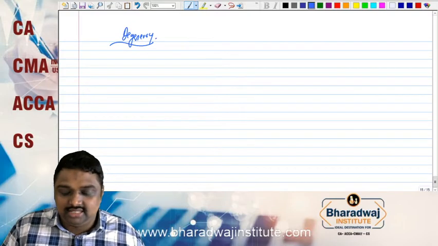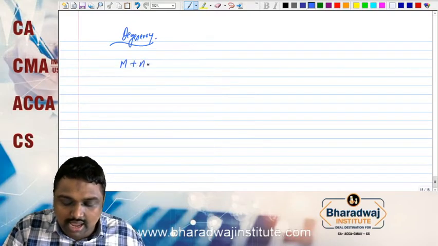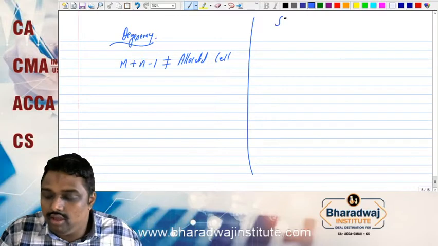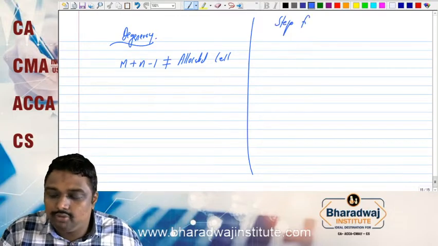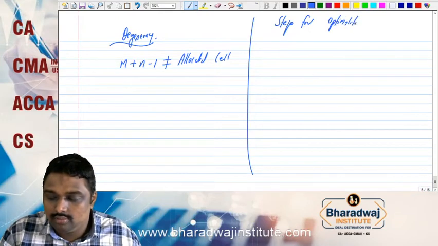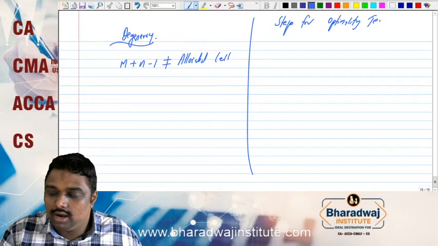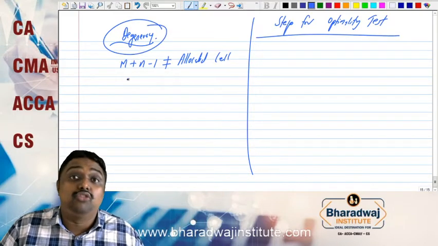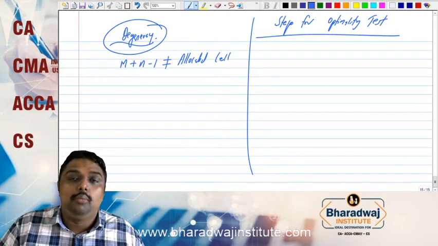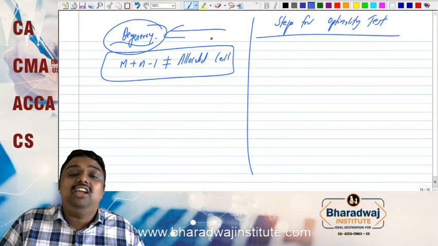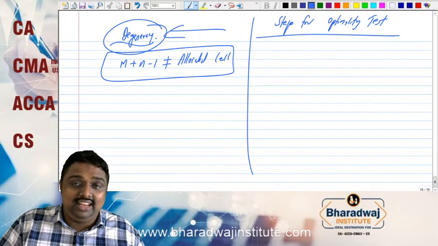Degeneracy tells that m plus n minus 1 is not equal to the allocated cells. Here m means number of rows, n means number of columns. If m plus n minus 1 is not equal to allocated cells, we call the allocation degenerate.